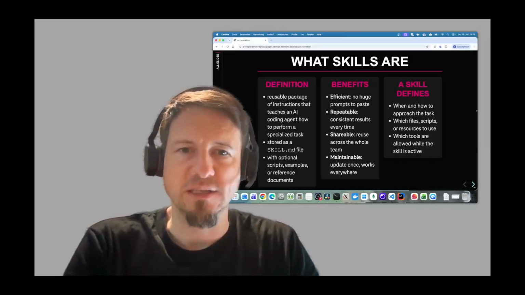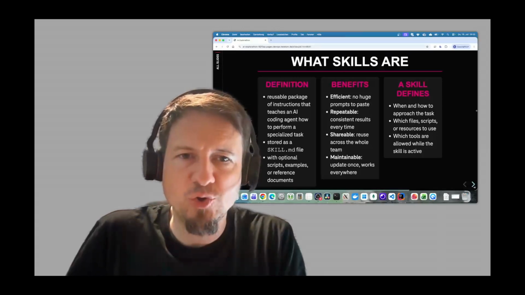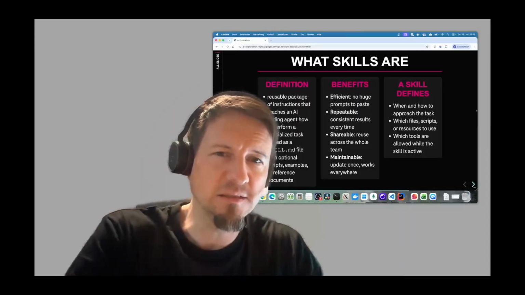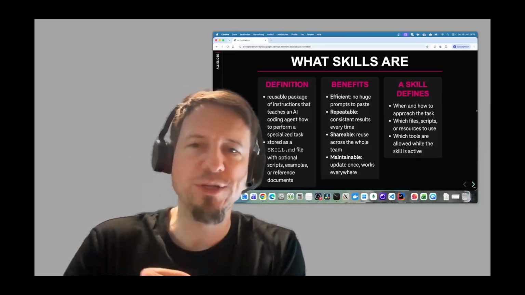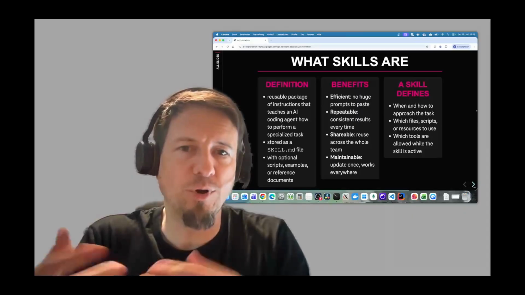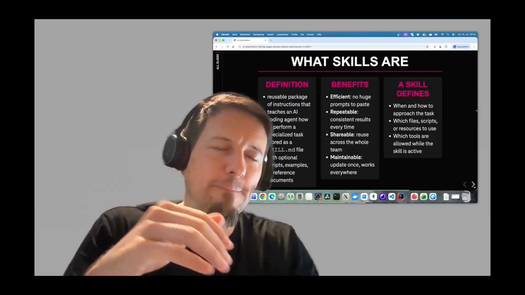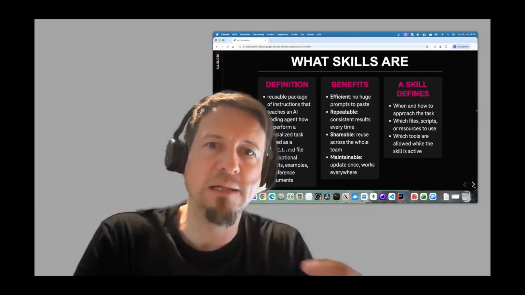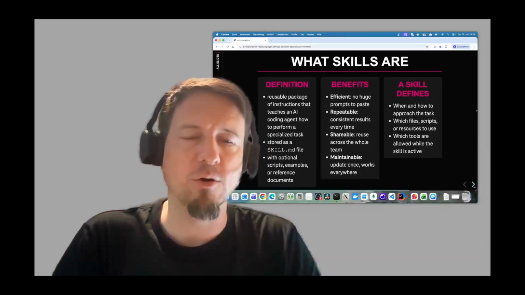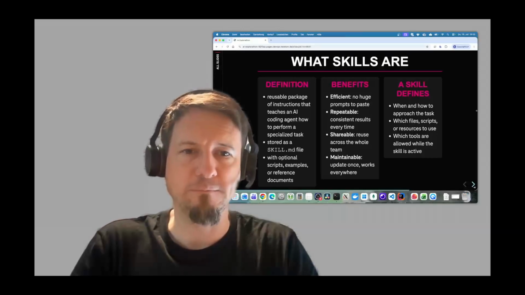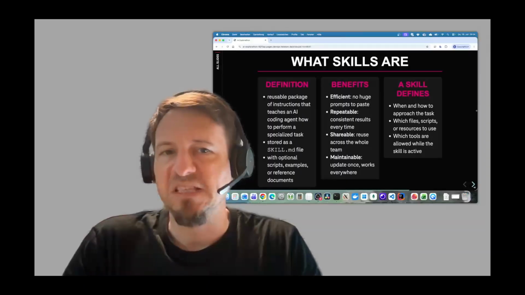build your own skills. The idea of a skill is that you define exactly how to handle a certain task and when to do it so that AI can decide on its own which skill it should pick at which point in time. For example, you can have a big prompt which can trigger the AI to use multiple different skills within one run. Things like this are possible depending on the task you give to the AI. So coming back to a single skill now, let's make an example.